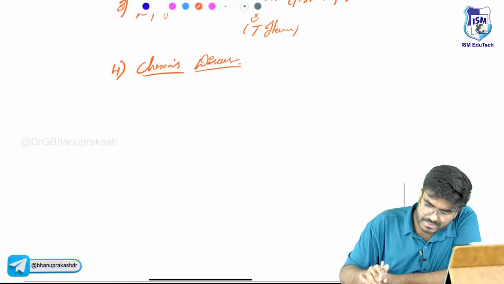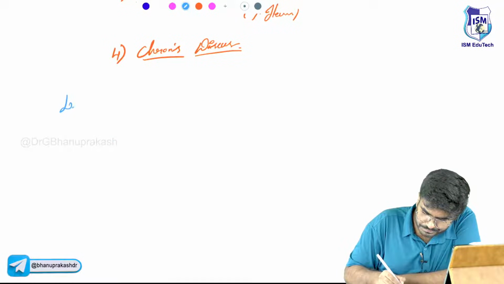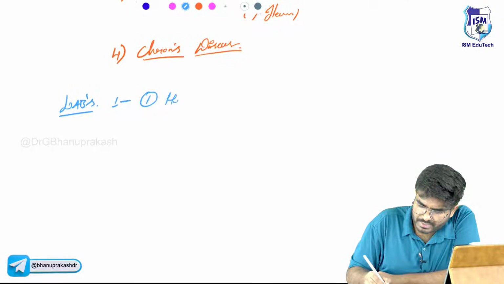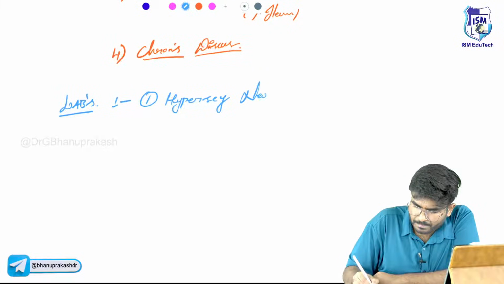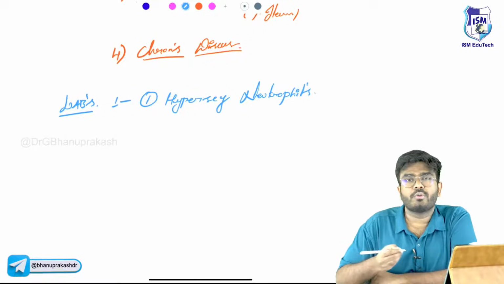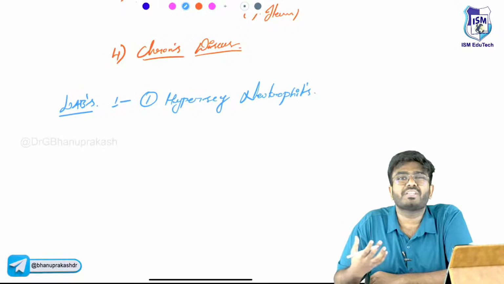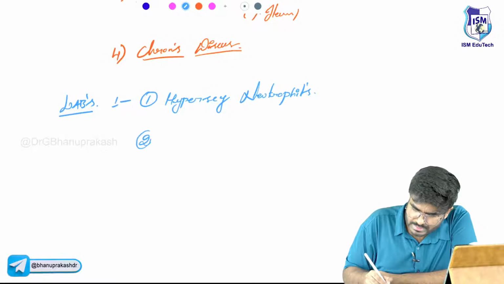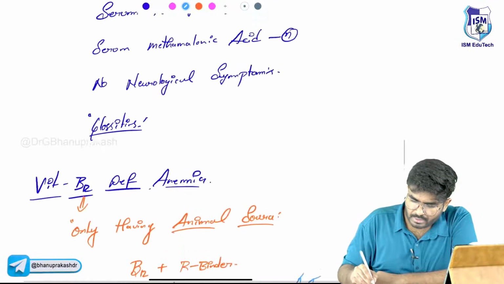Now let's see the labs. What will you see in the labs? One thing is hypersegmented neutrophils. Hypersegmented neutrophils are seen. You have seen the image, the neutrophils with a multilobated nucleus. That's hypersegmented neutrophils.